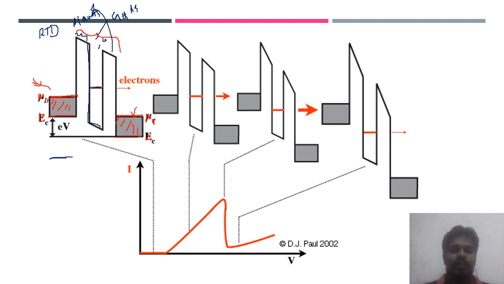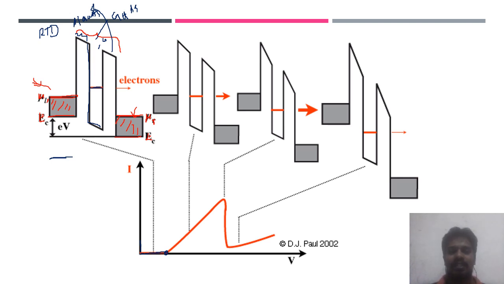So suppose initially we apply a small voltage to this structure. Here, see, up to a certain voltage there is no current at all. Looking at the y-axis, there is no current. That means it is zero current up to a certain voltage.